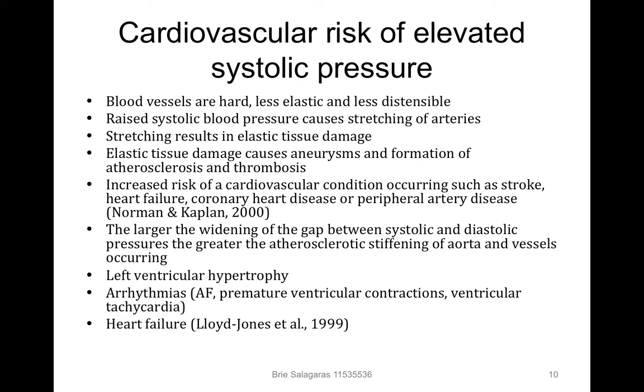Increased cardiovascular risk occurs with raised systolic pressure and inconsistent rise in pulse pressure. The larger the pressure difference gets between systolic and diastolic, the more atherosclerotic stiffening of the aorta and blood vessels occurs, thus causing a smaller, stiffer reservoir where the systolic inflow into the chamber rises pressure and diastolic emptying decreases pressure. In addition, these elevated pressures increase the heart's workload.